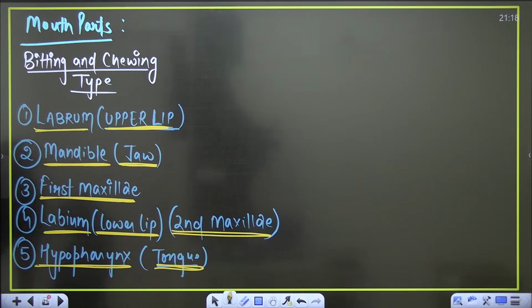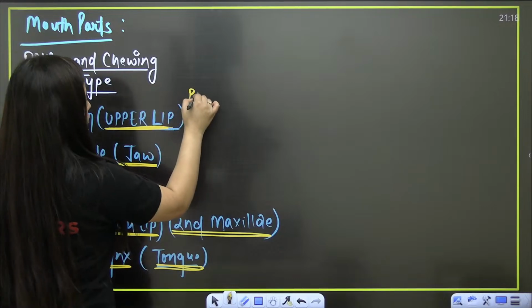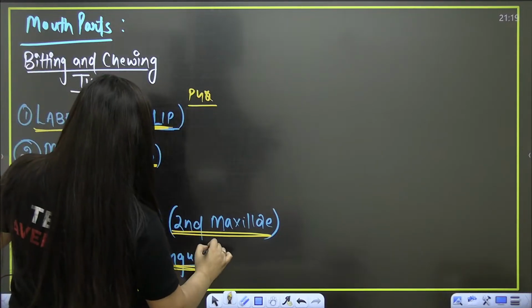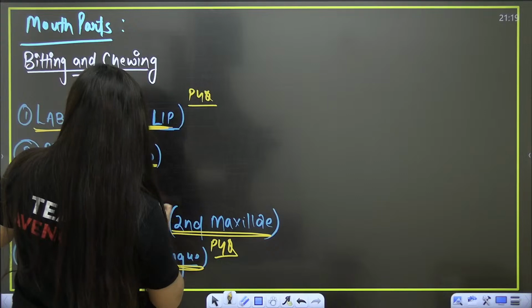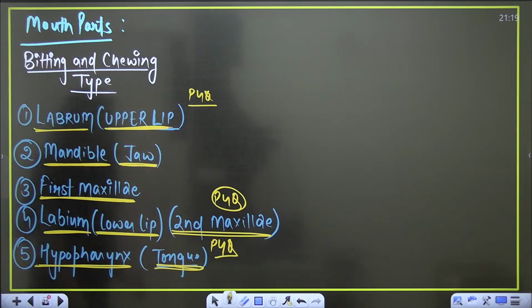Clear? Yes, sure. This is something that you really need to know, and the other name also, because that is also a PYQ. This tongue part is also a PYQ, and labium, the lower lip, also known as second maxilla, is also a PYQ. It's a previous year question.